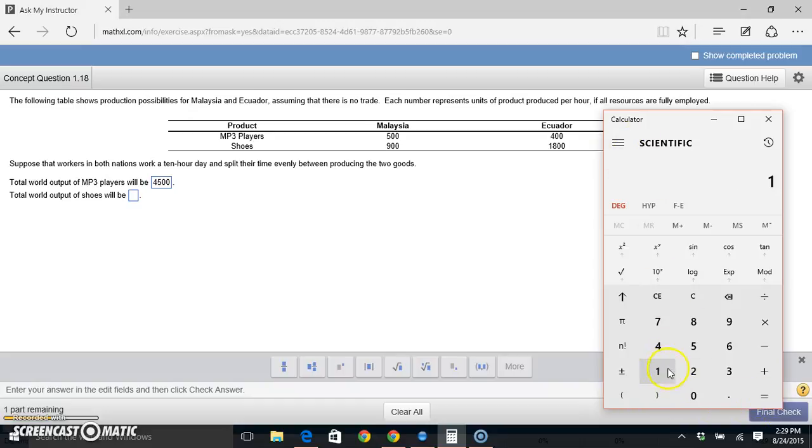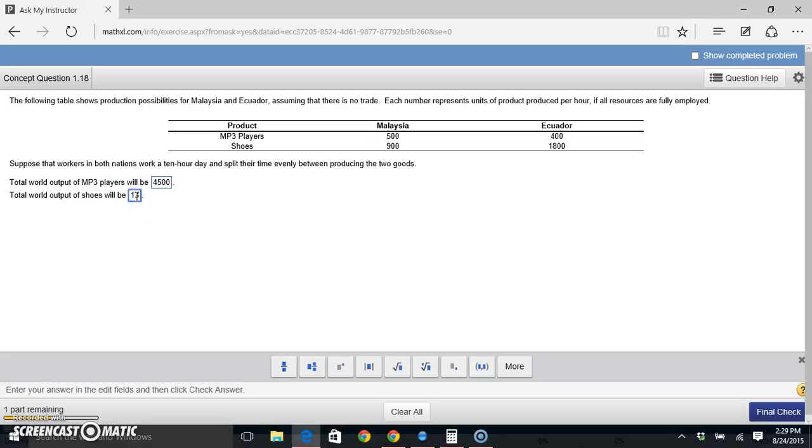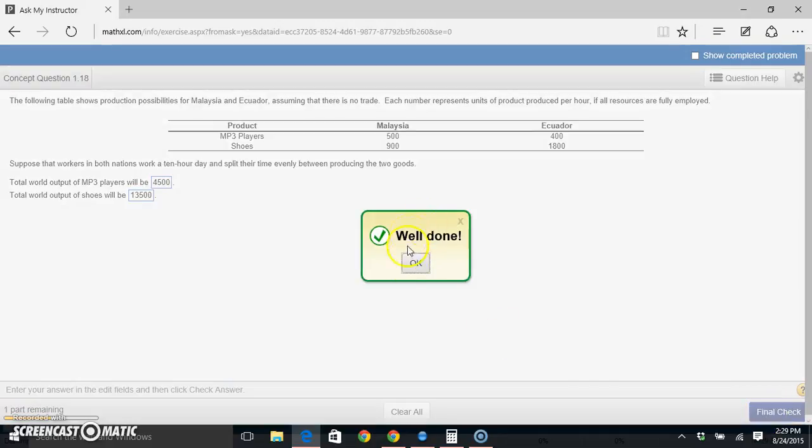Ecuador similarly can make 1,800 times 5 hours, 9,000 shoes. So I'll add to that the 4,500 from Malaysia, and the total world output of shoes is just how many Malaysia makes plus how many Ecuador makes, which is 13,500. So I'll put that in here and check it. Good job.